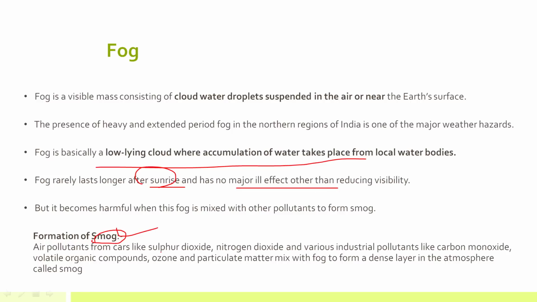So air pollutants from cars like SO2, NO2, and other industrial pollutants like CO and other organic compounds, ozone, particulate matter, when they mix with fog, they form a denser layer which all the more hampers the visibility. And this is known as smog. So it not only hampers visibility, but it also affects human health. As such, fog doesn't affect human health, but smog affects human health.